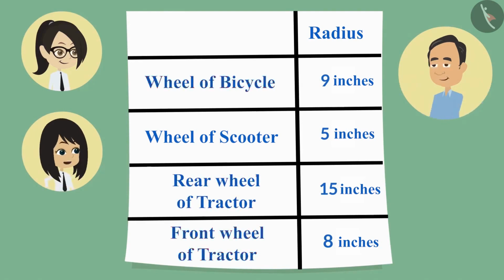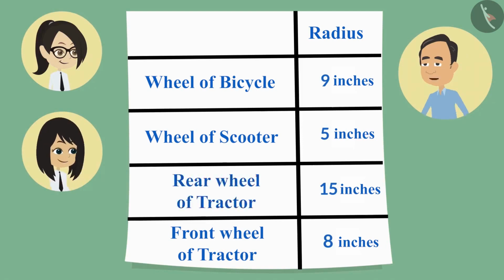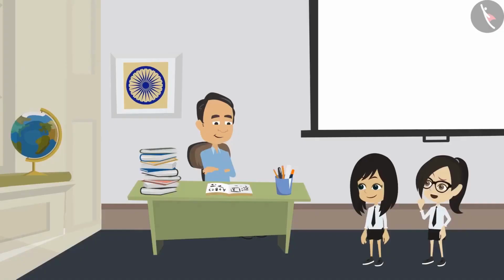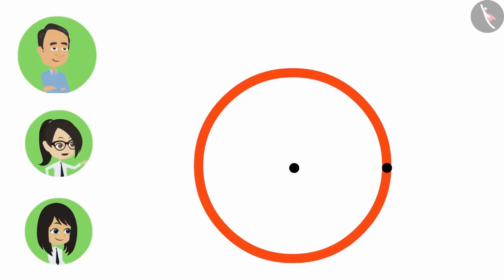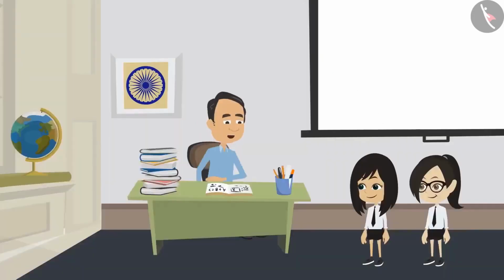So we had seen all the wheels, so we were able to tell that the rear wheel of the tractor is the largest. I thought that you were looking at the measurement of these radius. Sir, how can we tell whether a circle is small or big by measuring the radius? We can definitely say, I'll explain. What is a radius? Sir, the distance from the center to the boundary is called radius. Absolutely right. And if we increase the radius, the distance from center to the boundary will increase.